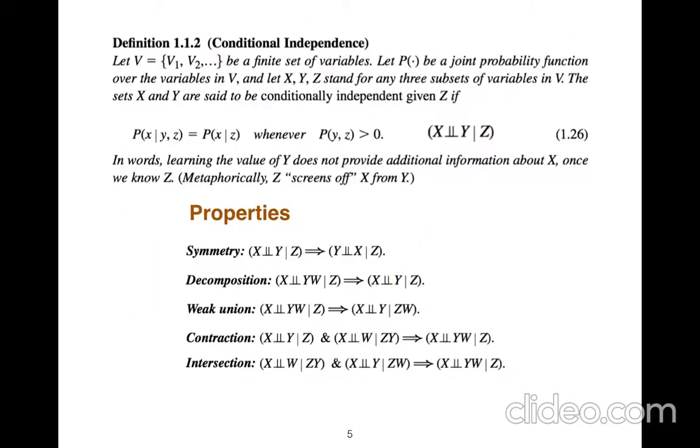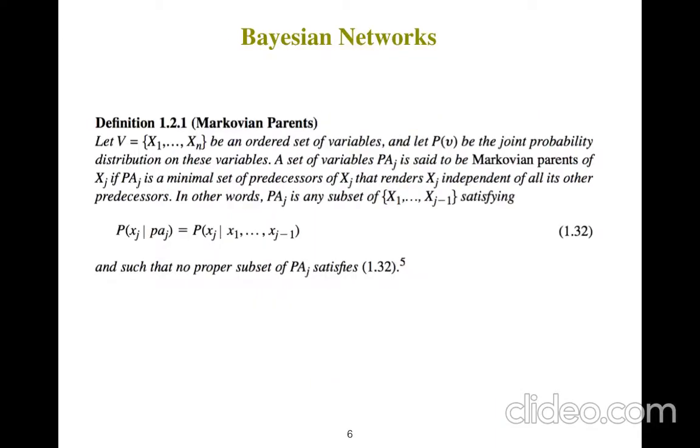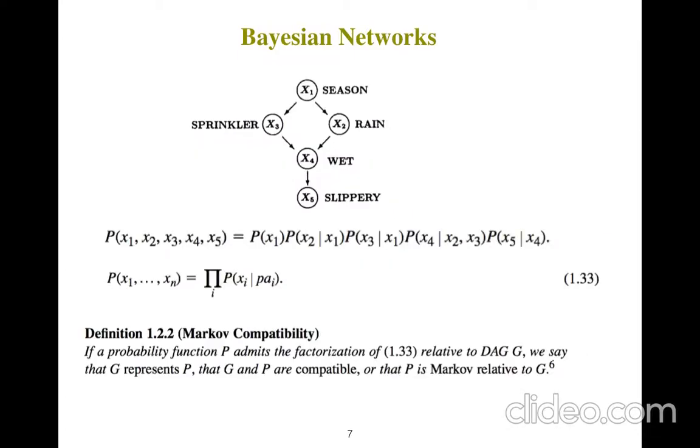So conditional independence is very important. For example, using this definition, it's quite obvious that using the knowledge of Z, it is enough to identify X, to understand X. We don't need Y anymore. And there are some relationships between these. For example, we have Bayesian networks. We have season, rain, wet, slippery, and sprinkler.